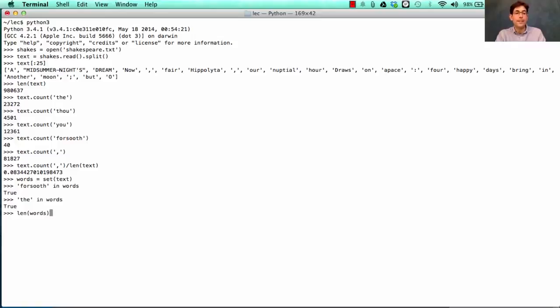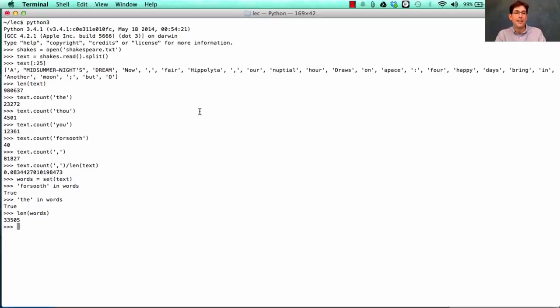How many different words does it contain? Well, not 980,000, because words has no repeats. And there are only 33,505 unique words in Shakespeare. Already, we've covered 2 of the major themes of the course. One is functions, such as len, or open.